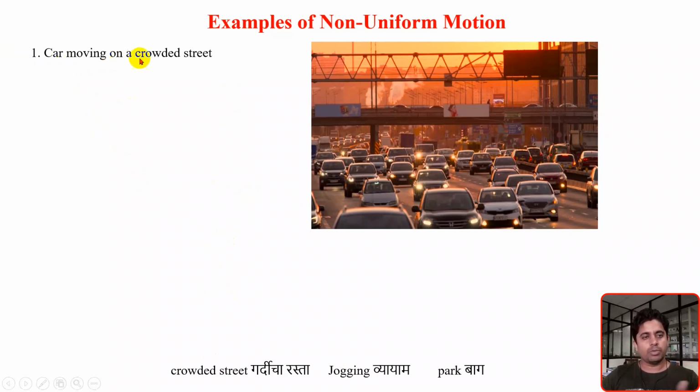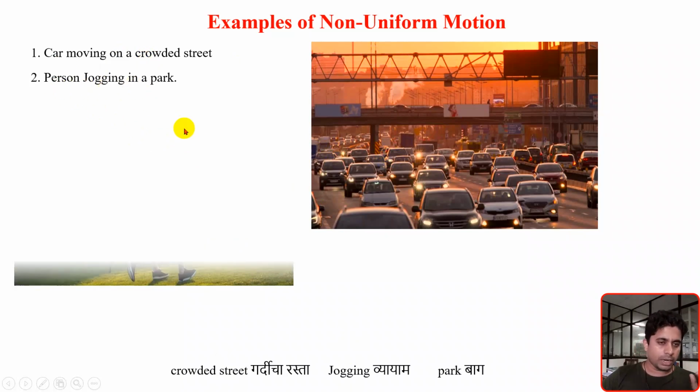So a car moving on a crowded street is a perfect example of non-uniform motion, because there we are varying the speed. We are not maintaining the speed constant. Another example is a person jogging in the park.